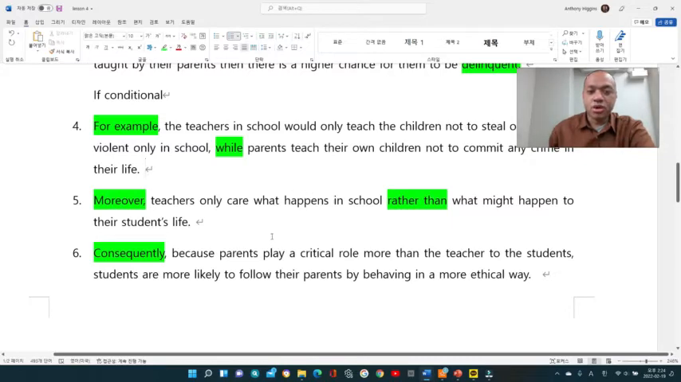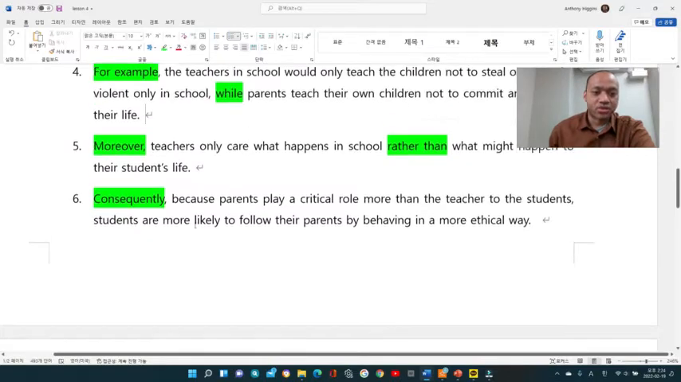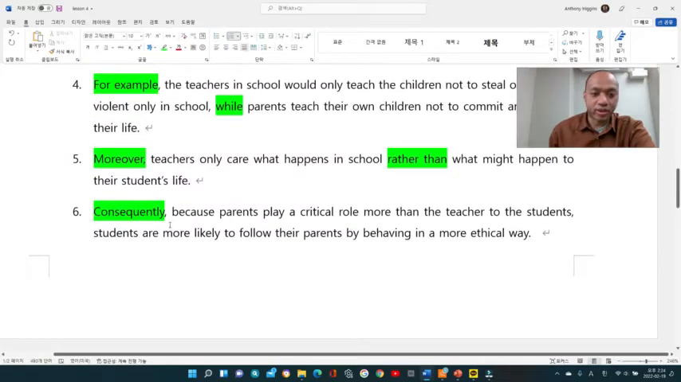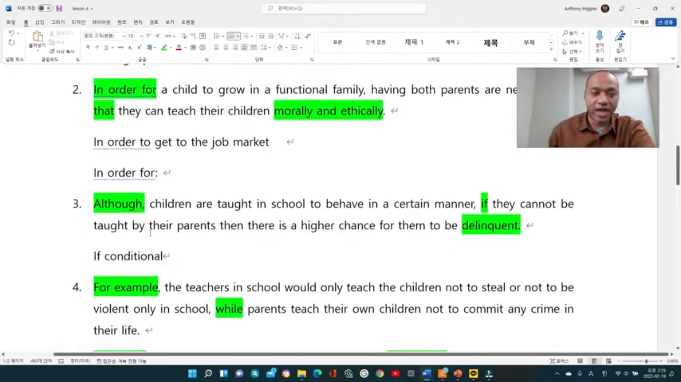Moreover, teachers only care what happens in school rather than what might happen to their students' life. And then here I put "consequently". Because parents play a critical role more than the teacher to the students, students are more likely to follow their parents by behaving in a more ethical way. So that's what I have written.